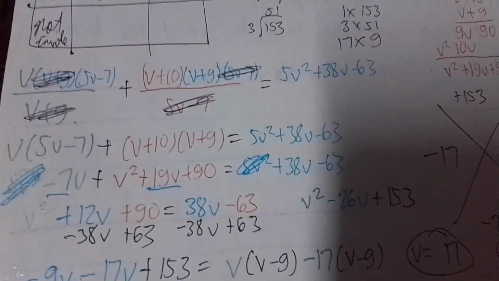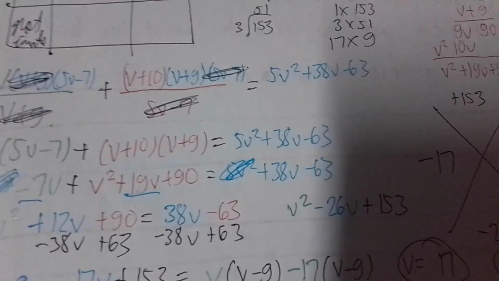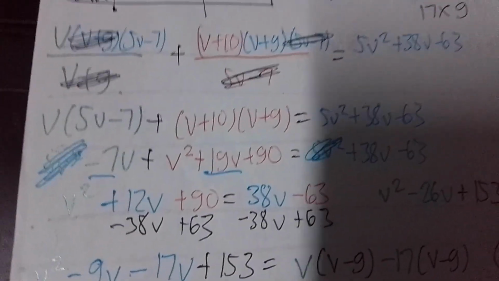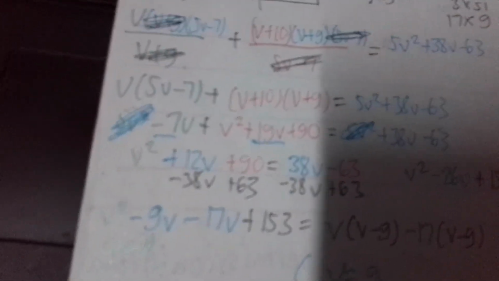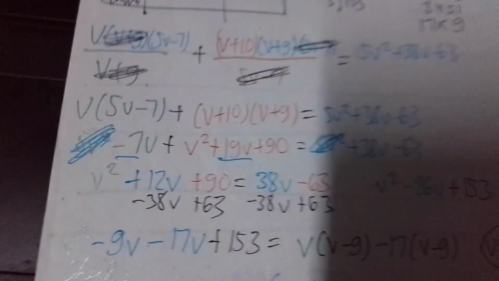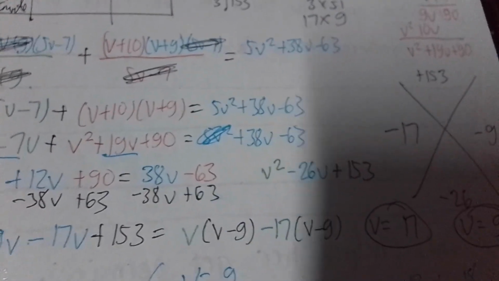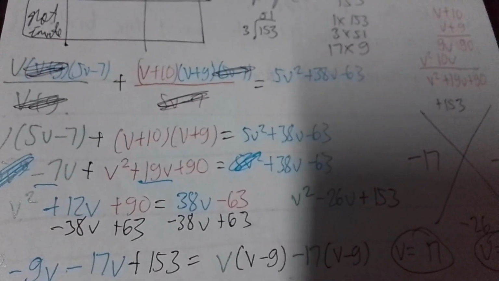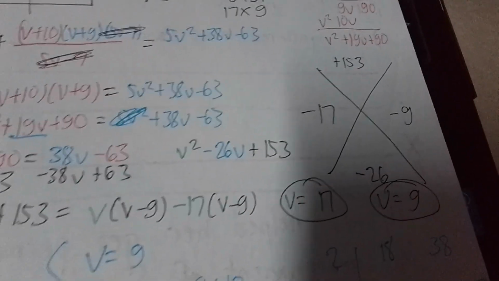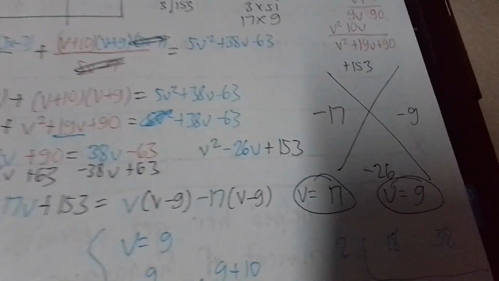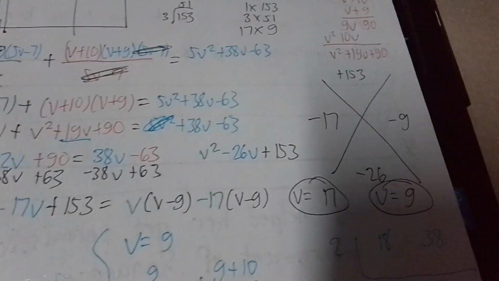Now we need to shift them to the other side in order that the right side can become 0. So adding negative 38V on both sides, therefore negative 38 plus 12 equals negative 26. Okay? And then on the right side, negative 63 plus positive 63 cancels out, and 90 plus 63 is 153. And now we have V squared plus negative 26V plus 153. And now we're down to a quadratic equation.